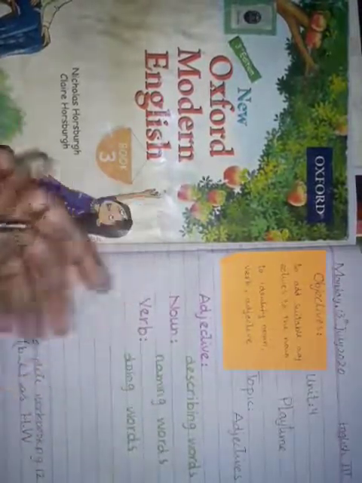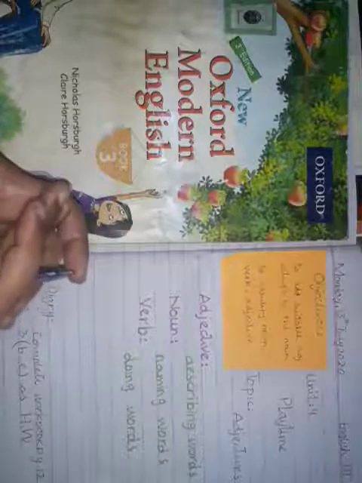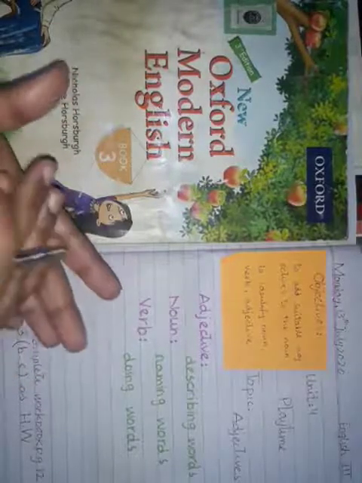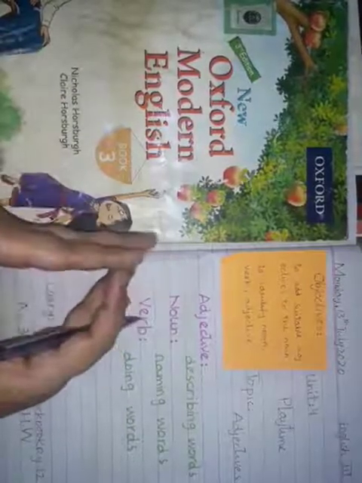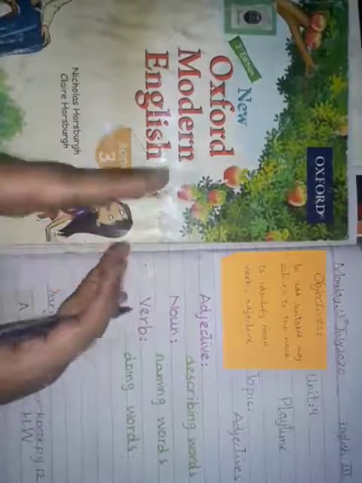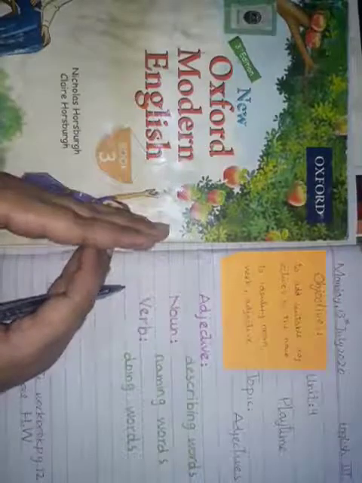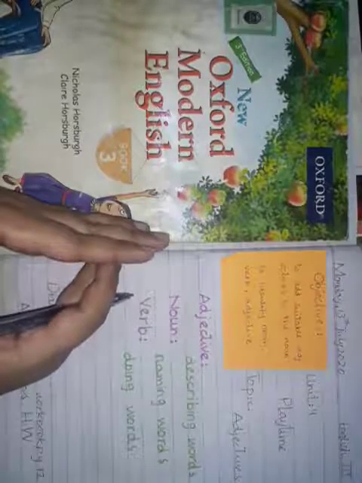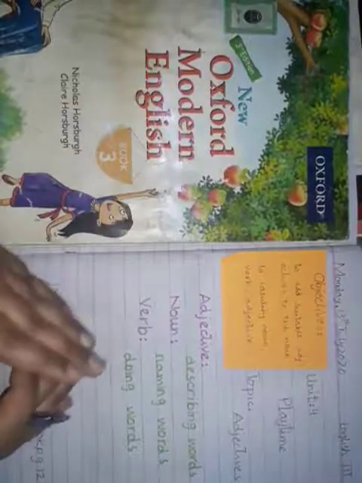And verbs. Verbs are action words, doing words. For example, जब आप कोई काम करते हैं, like you write, read, drink, walk, right, wave, jump. So these are the examples of verb. Today we are going to learn about adjectives. Adjectives are describing words.